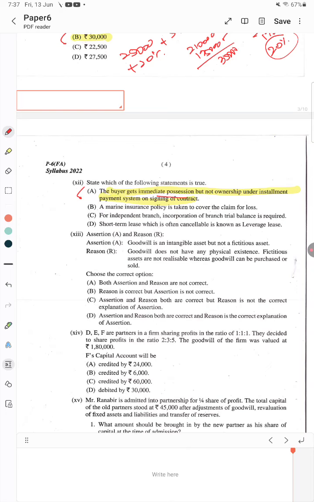Both assertion and reason are not correct. That is not the answer. Reason is correct, but assertion is not correct. Assertion and reason both are correct, and reason is the correct explanation of assertion. So, answer D. Assertion and reason both are correct, and reason is the correct explanation of assertion. That is the correct answer. Please make note of it. D is the correct answer.